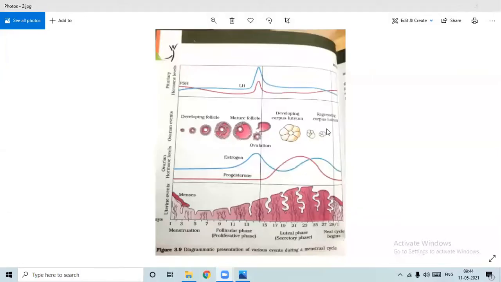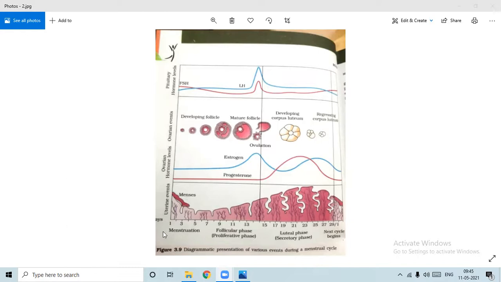Is the diagram clear to you? Yes, ma'am. So what is this? This is a diagram of your NCERT book. The diagram shows the whole of the process of menstruation. Now, what is this menstruation? This is the cyclic events, which start from the menstrual flow, and then after 28 days, many of the events are completed. Then again there is a menstruation. See that this is the menstruation phase. Then this is also the menstruation phase.